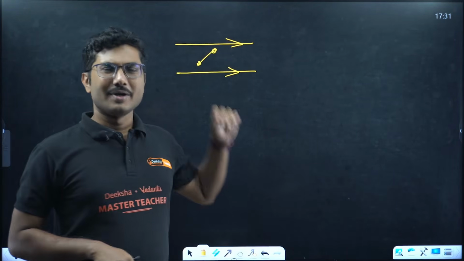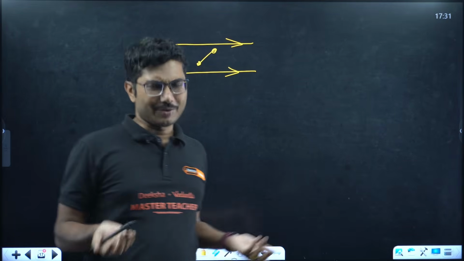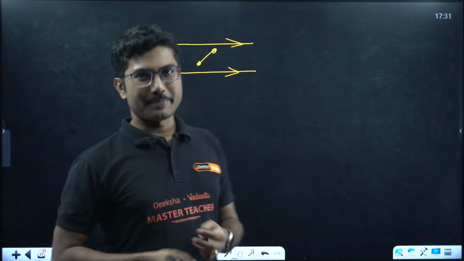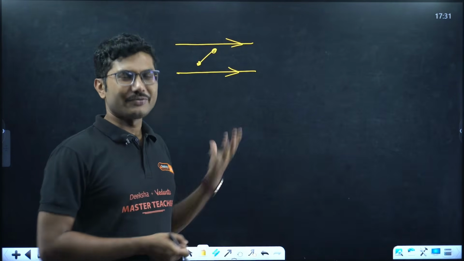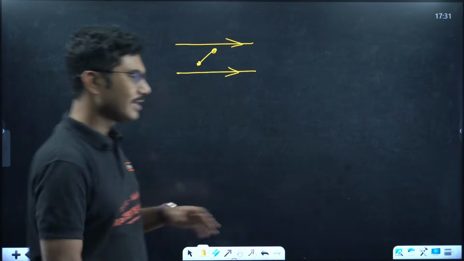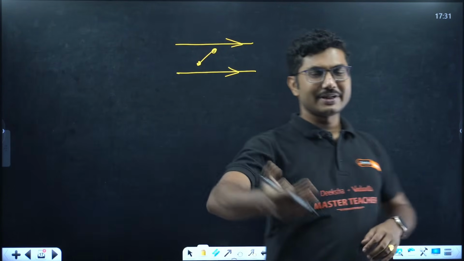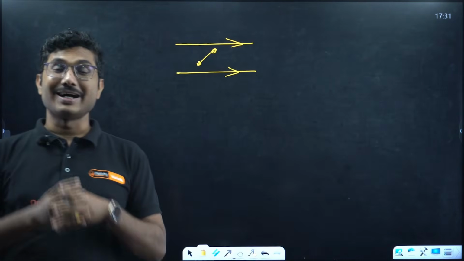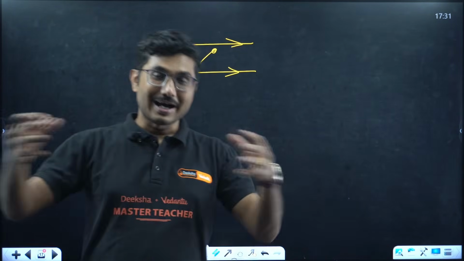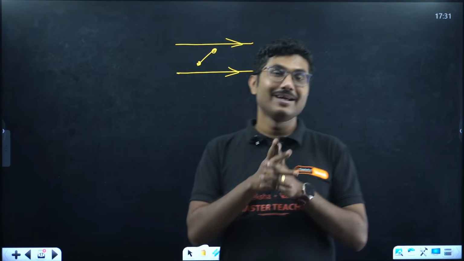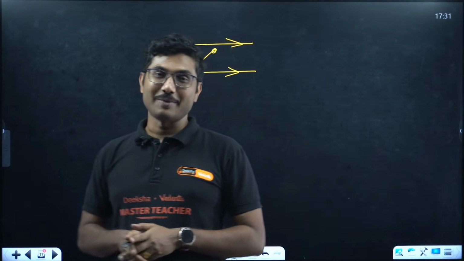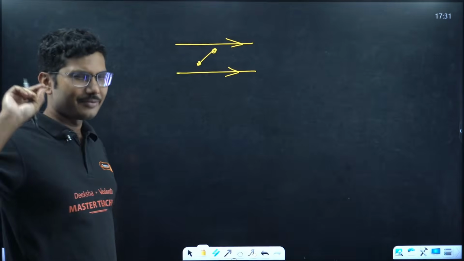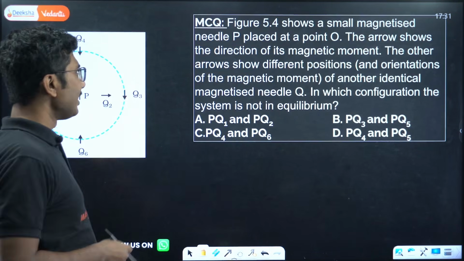Formulas are same, only the constants are different. Obviously, something has to be different, right? Otherwise, what do you think? Why is there a separate chapter for it? Electricity is slightly different, magnetism is slightly different. But in future, if you study physics, you will study electromagnetism, where electric field and magnetic field are not treated separately. They are combined together in a single branch of physics, electromagnetism. We have one chapter related to that, a very small chapter, but we will see that there.